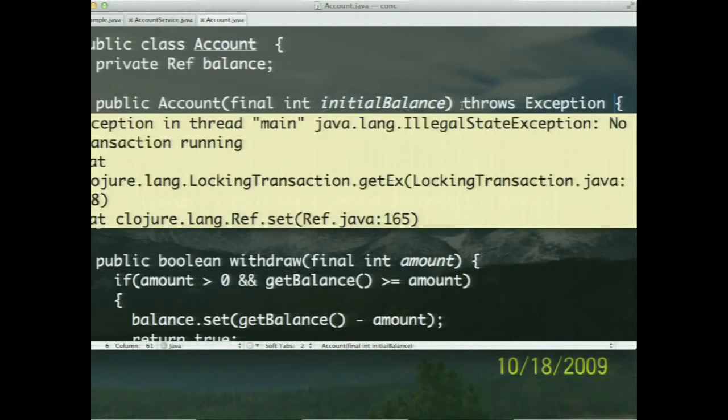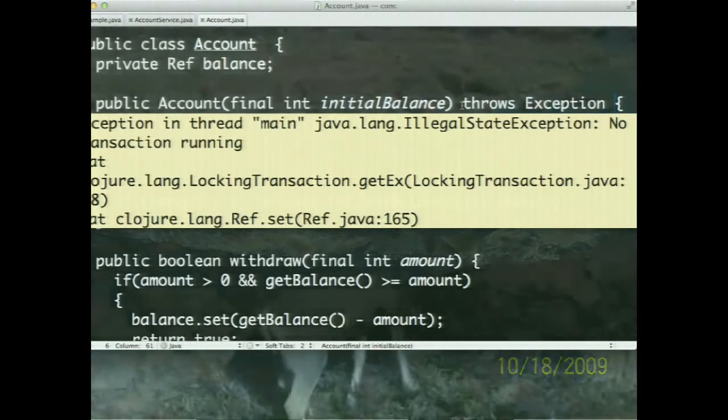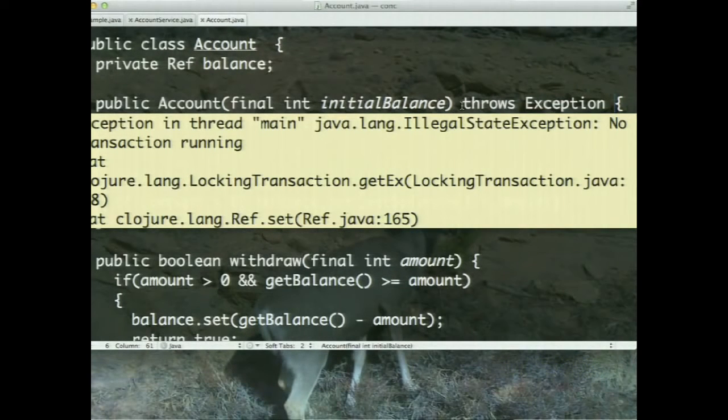Oh, it's complaining about illegal state exception. Did you notice that? So we are back on the Java side, and it says, how dare you modify that reference? No transaction running, illegal state exception. There was a slap on my wrist for touching that object right now, because I haven't entered a transaction. Making sense so far? So we have to enter a transaction before we can modify this. How do we enter a transaction? On the Clojure side, we use this wonderful thing called doSync. We're not going to use doSync obviously here in Java, but fortunately that method is available to us on the Java side using a class called LockingTransaction.